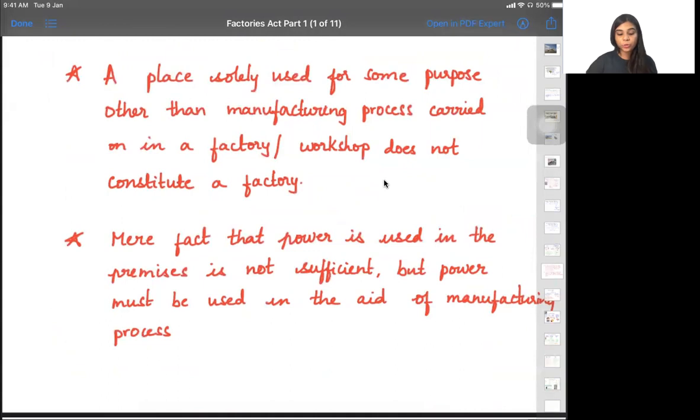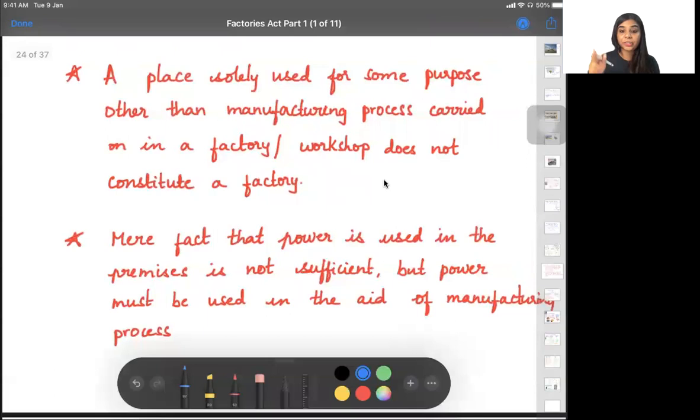A place solely used for some purpose other than manufacturing process carried on in a factory or workshop does not constitute a factory. So as I told you, only if manufacturing process happens, then only it is a factory. Clear? Next, mere fact that power is used in the premises is not sufficient. Just because I'm using the power in the premises, it is not sufficient. This power I should use in my manufacturing process, then only it will be called a factory which is running with the aid of power.